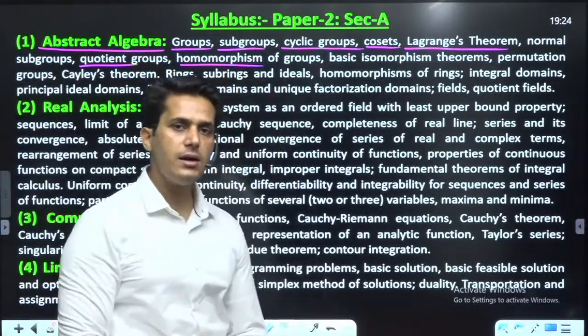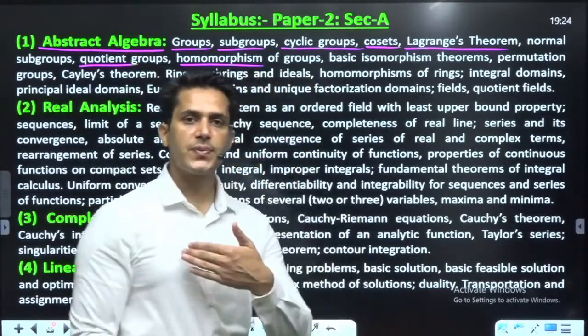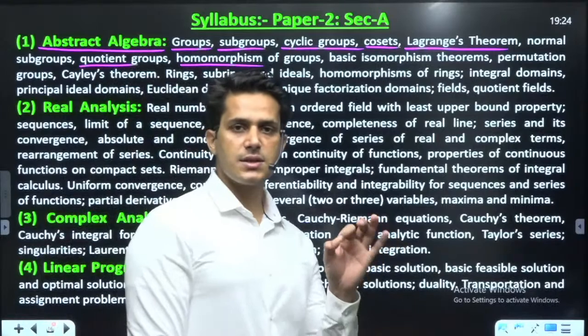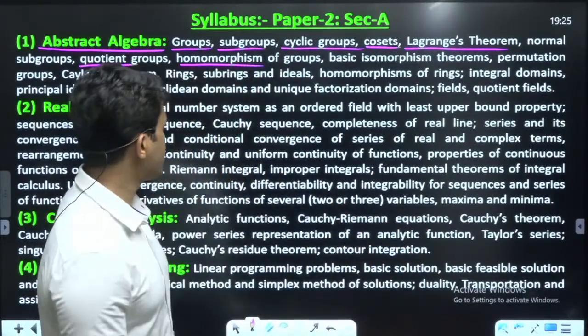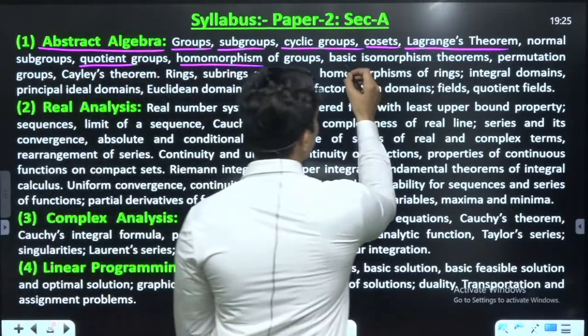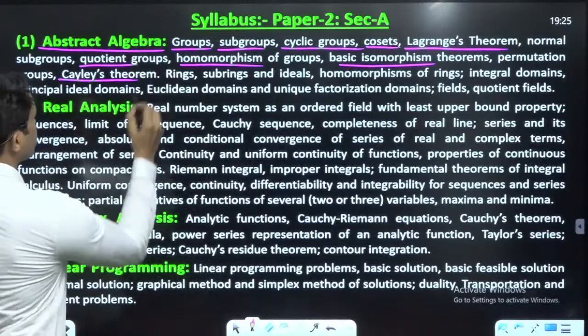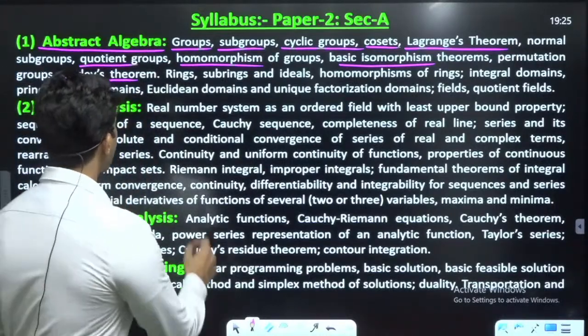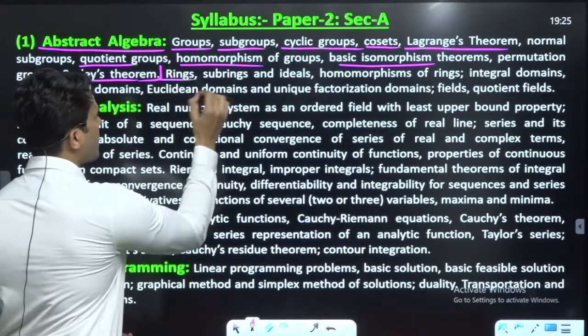Have you heard this word, homomorphism? Don't worry, I am not asking you anything, just to understand that this is your topic which has been discussed in your classes also. Basic isomorphism theorems, okay, permutation, Cayley's theorem. These are the topics of group theory, and from here ring theory starts.